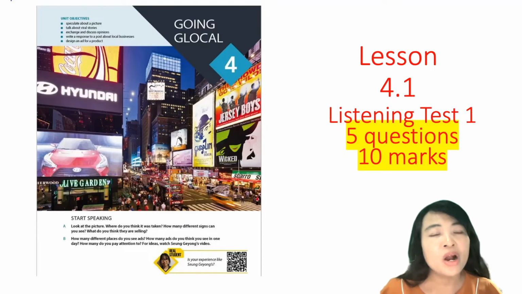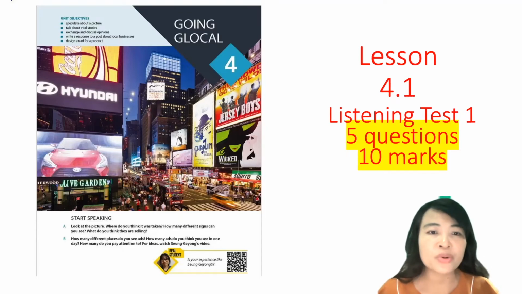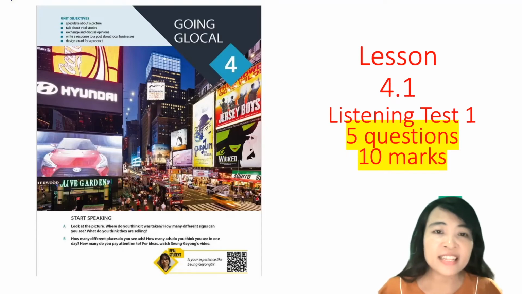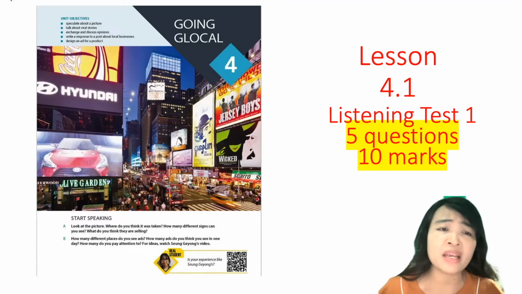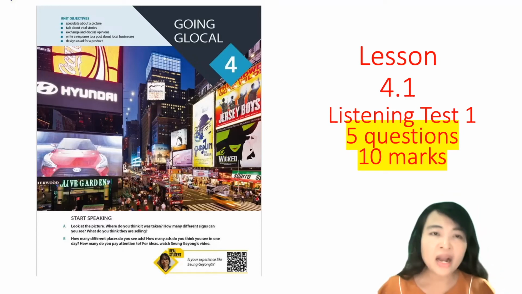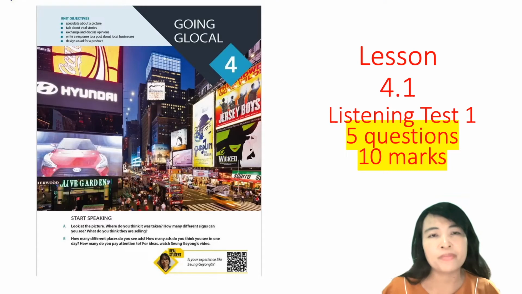Number 3, what do you see in the pictures? Of course, this is in the city. But what are the pictures? What are these? Pictures hanging on the wall of the buildings. Hanging on the buildings. What are they? What are these pictures? Okay, what can you see? Okay, number 4.